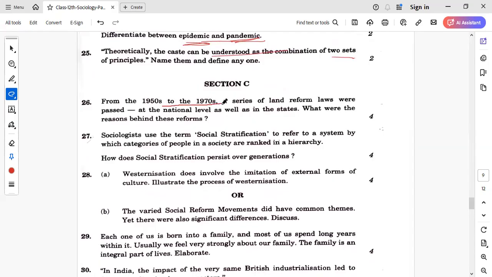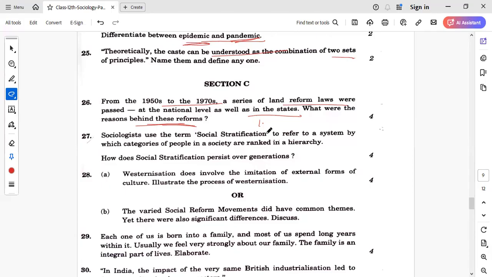From the 1950s to the 70s, a series of land reform laws were passed at the national level as well as in the states. What were the reasons behind these reforms? So here we have to discuss the reasons behind these reforms. The first reason we can talk about is uneven distribution of land, right? The second reason is that the majority of the population was rural, involved in agriculture, and for that land distribution was important, right?